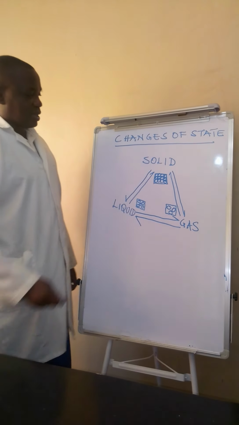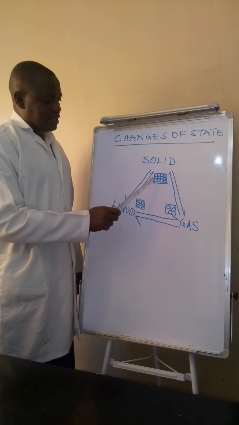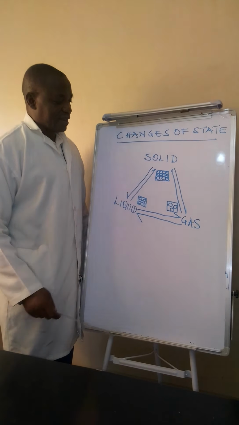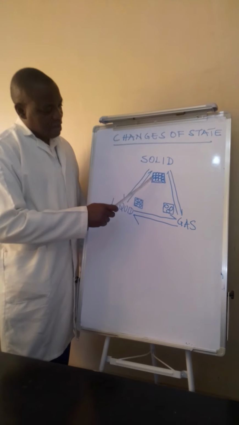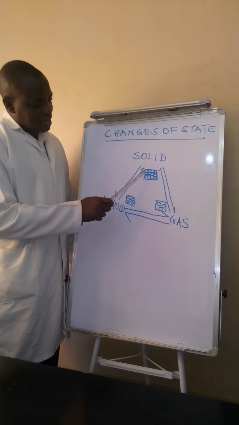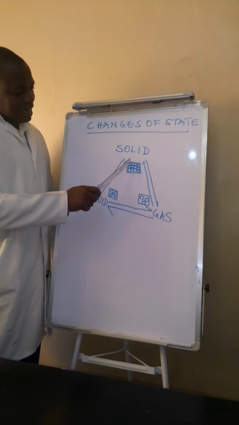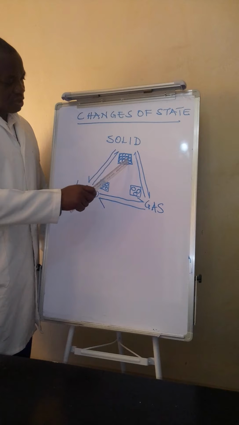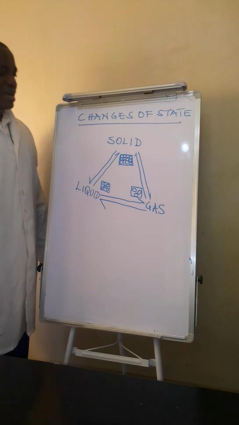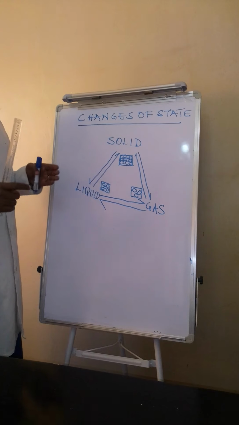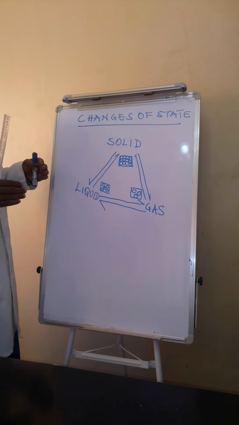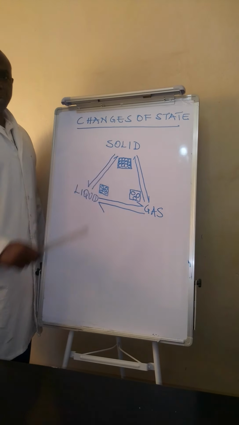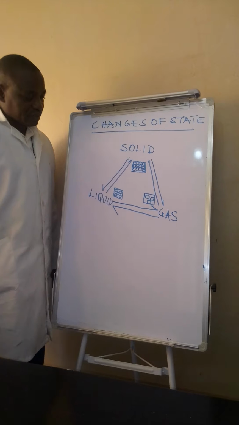Now let us look at solid. When you look at a solid, you find that the particles are closely packed and they are regularly arranged, as seen in this diagram. These are the small particles in a solid, and they have a regular arrangement. You can see columns and rows in the way in which the particles are arranged. So there is no space in between the particles. Then in terms of movement of particles, they are confined to vibration at a fixed position.